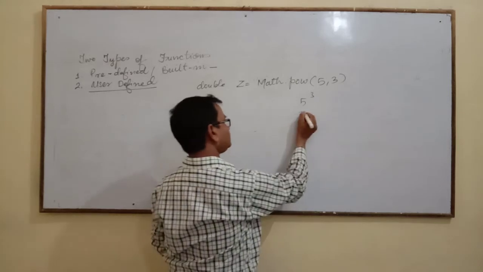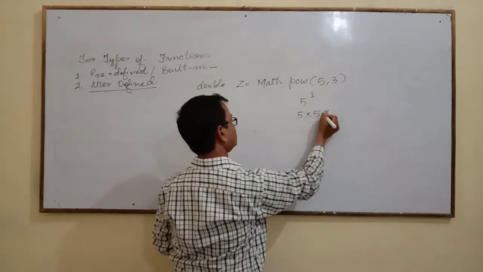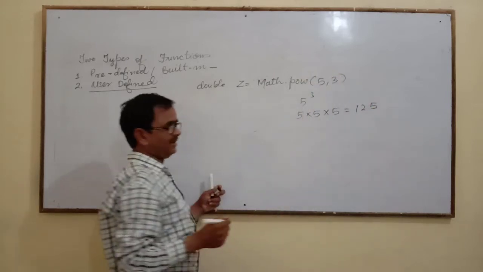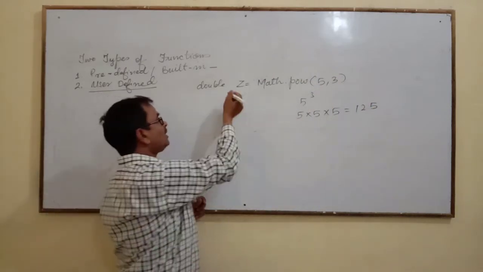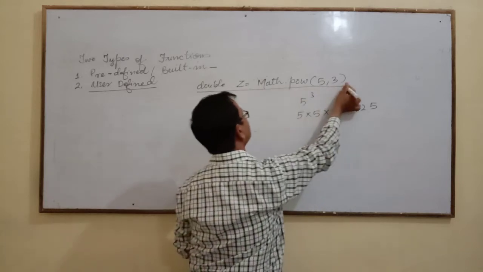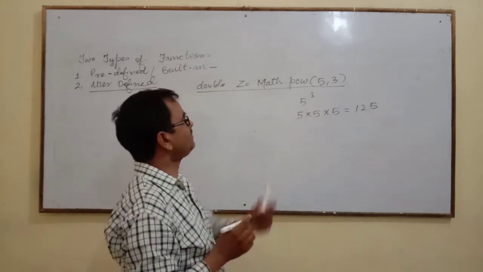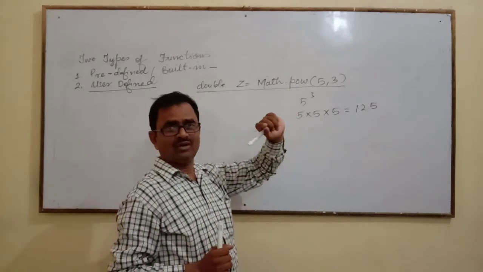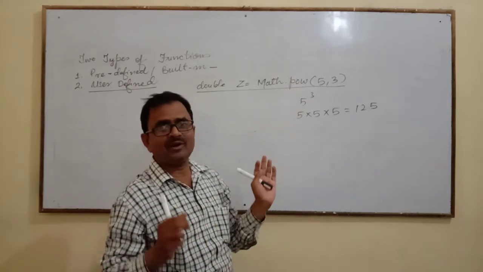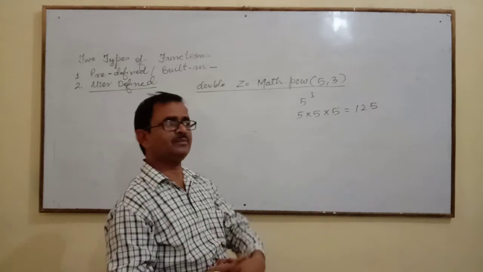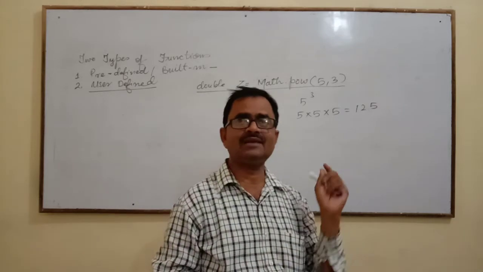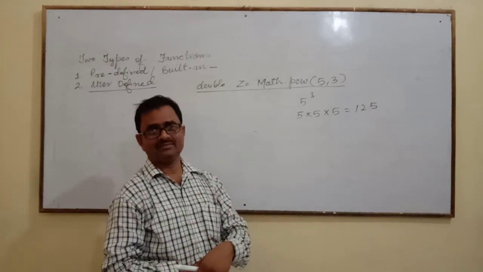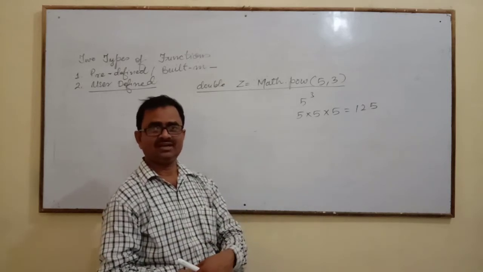What will happen? It will be multiplied 5 into 5 into 5. What answer are you getting? 125. So you only have to write this one in the computer. Suppose you want to calculate any type of power, you have to write only math.pow. You need not bother about how it will be calculated, because the programmer has already provided this facility in Java, the software you are using in the computer.